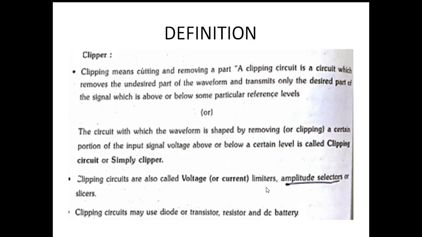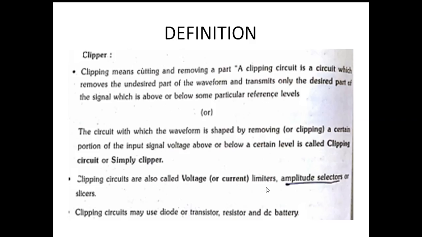What is the definition of clipper? Of course, we know clipping means it will cut and remove some part. A clipping circuit is a circuit which removes the undesired part of the waveform and transmits only the desired part of the signal, which is above or below some particular reference level.